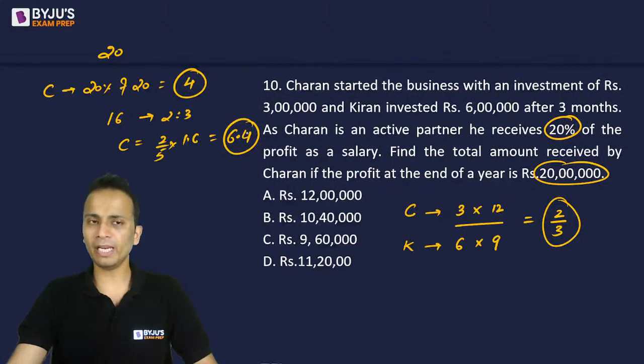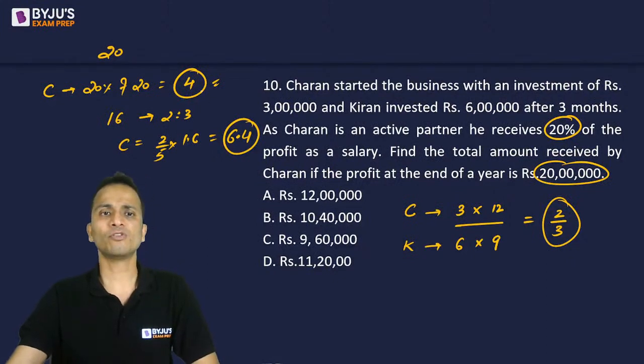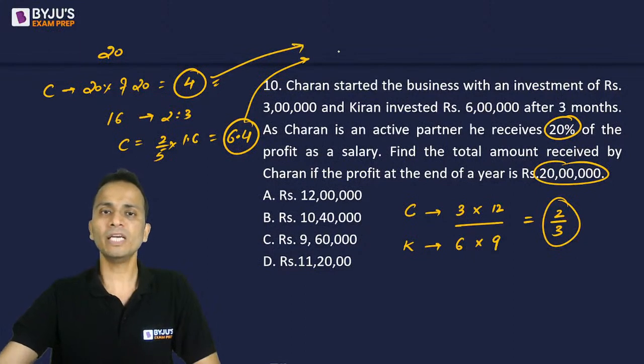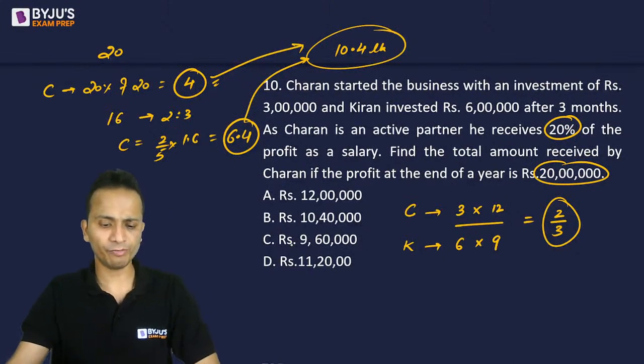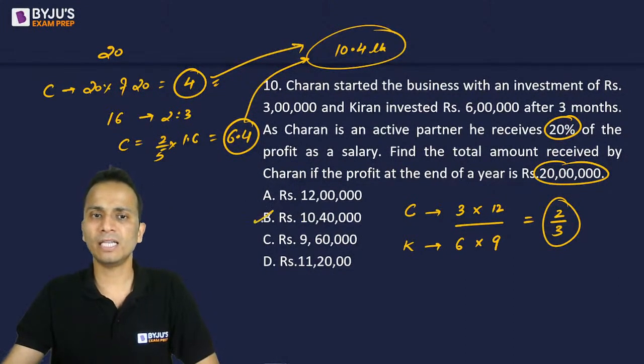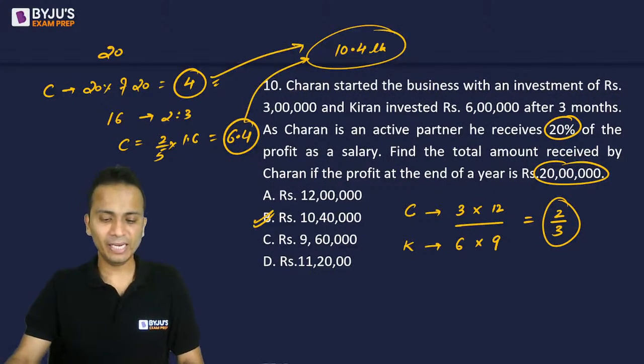So out of the remaining profit, Charan will get 6.4 lakhs and earlier Charan has already received 4 lakhs. So 4 plus 6.4 lakhs, if I add these two, it will be equal to 10.4 lakhs. So the total money that Charan will receive will be 10.4 lakhs and the answer is option B, that is 10 lakhs 40,000. Okay. All right.